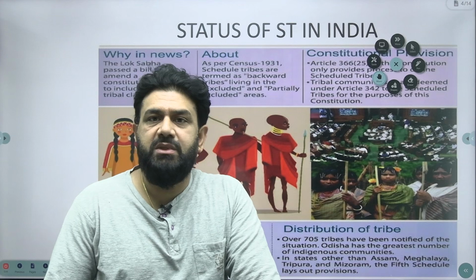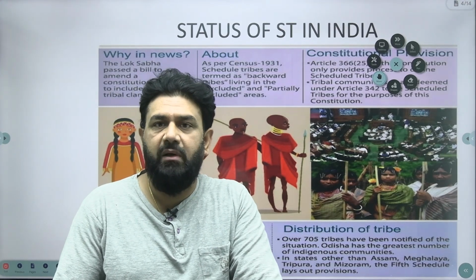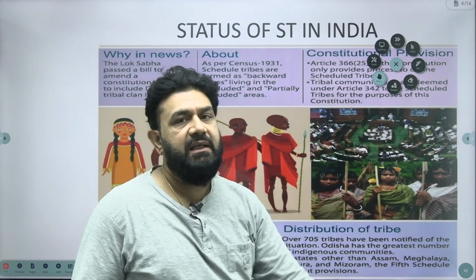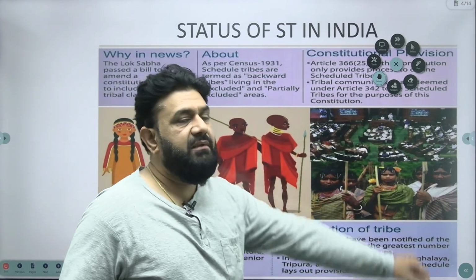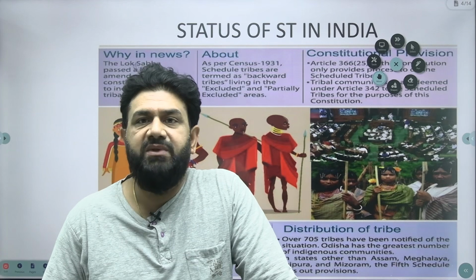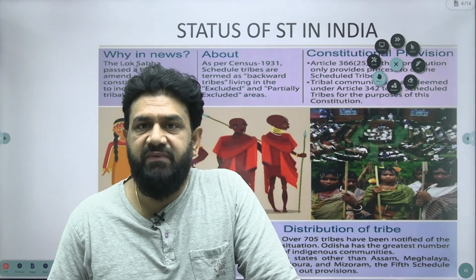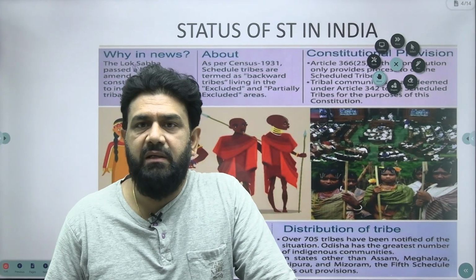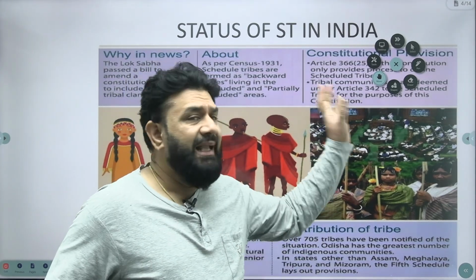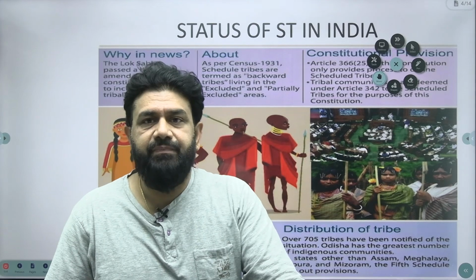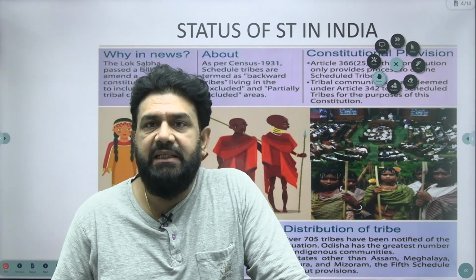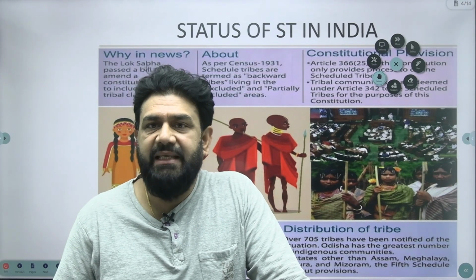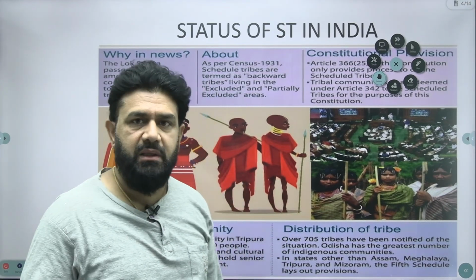So what is the constitutional status for scheduled tribes, or for anyone to be included under the scheduled tribes list? Article 366 and Article 342 are the only constitutional provisions concerned with selecting or including scheduled tribes, or any community to be included under the scheduled tribe list. So the lack of a clear definition, the lack of clear-cut criteria to select and include communities under the scheduled tribe list, is the root cause of this conflict or problem.